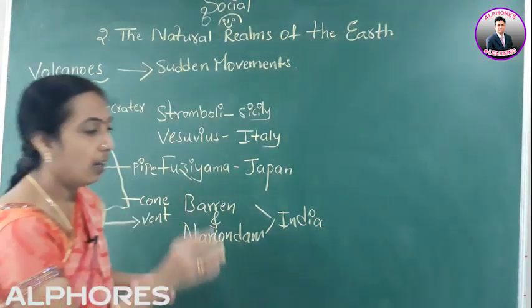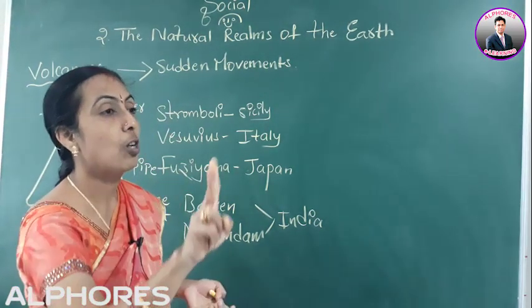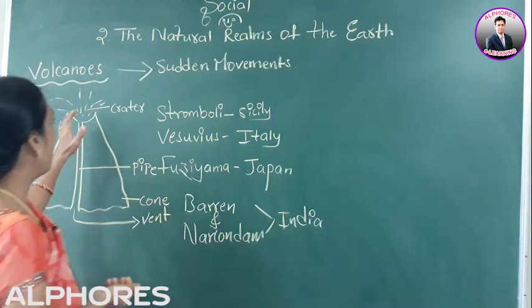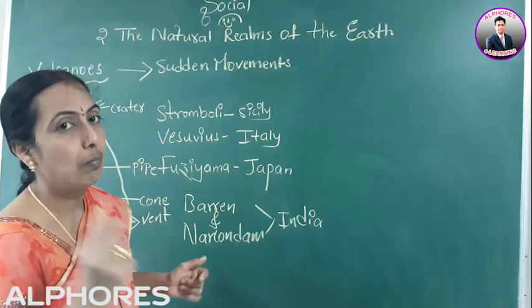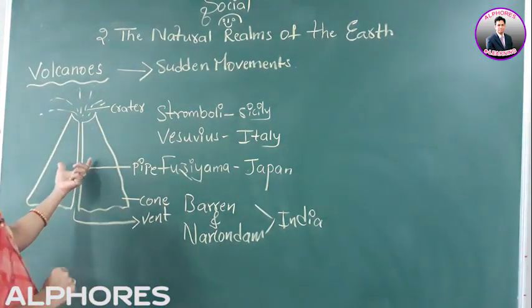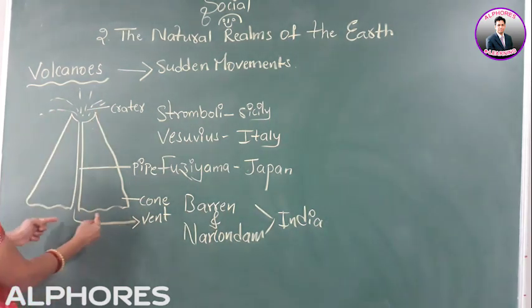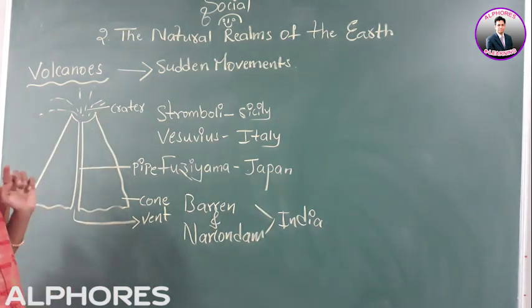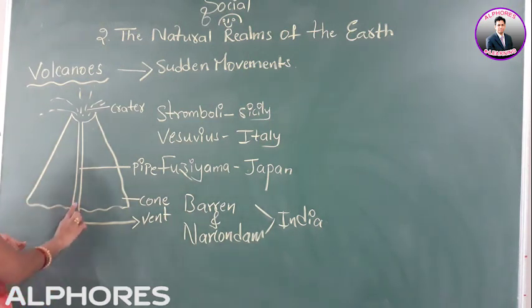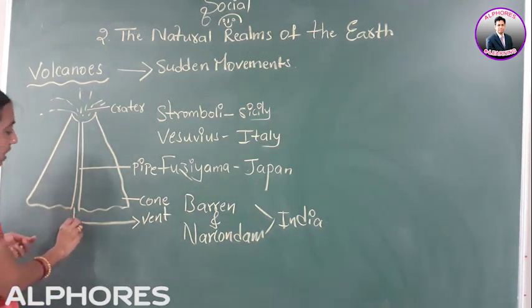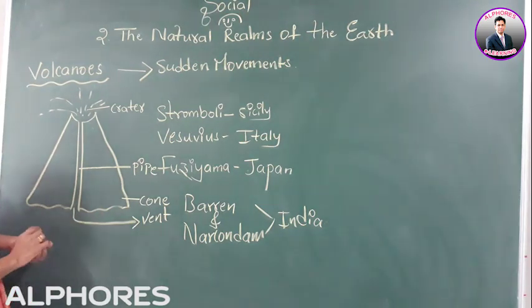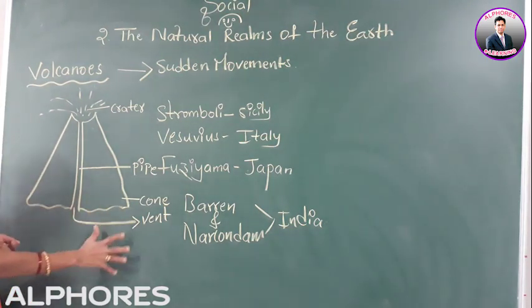Volcanic eruptions are of two types: central type of eruption and fissure type of eruption. In the central type of eruption, a conical shaped mountain will be there. This is the earth's interior place. Here magma was accumulated.